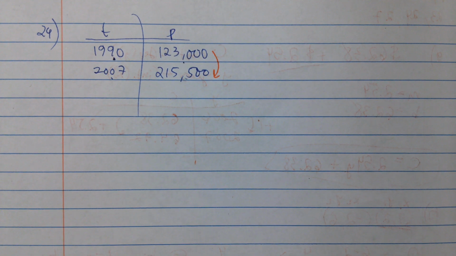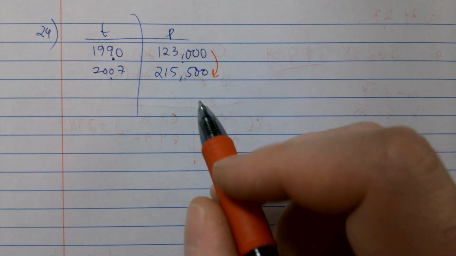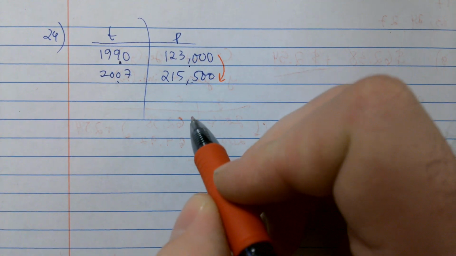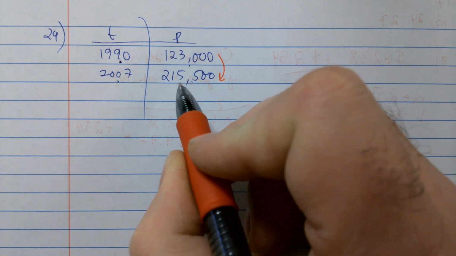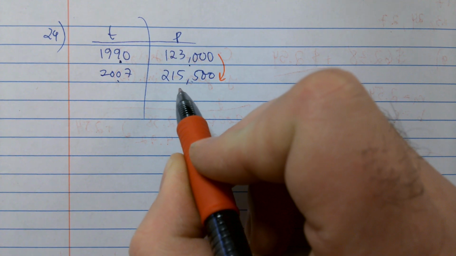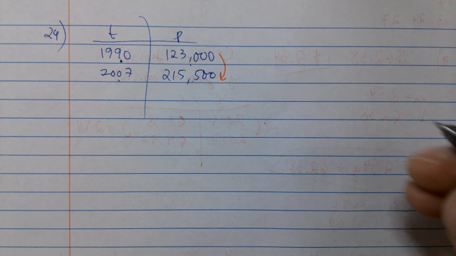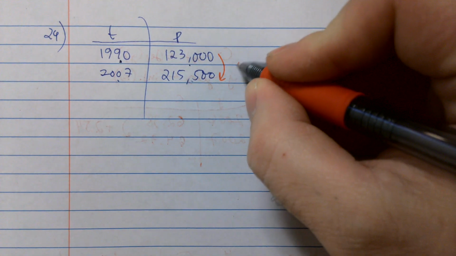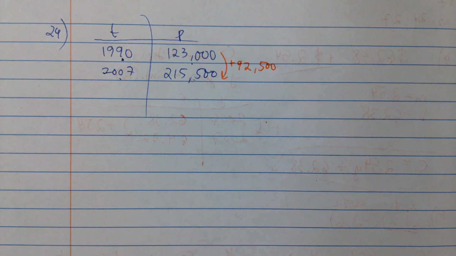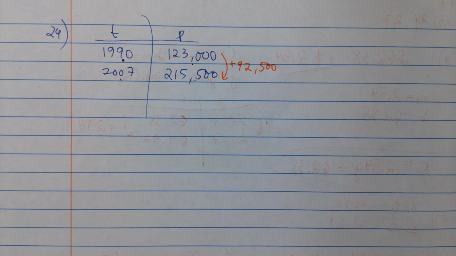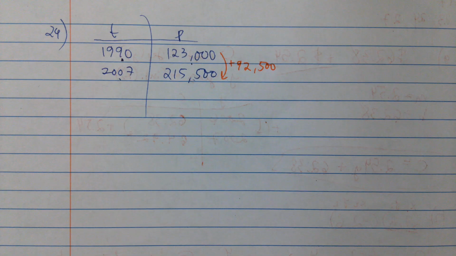It's definitely going to be 100-something thousand. Let's see. 77 plus 15 is 92, 92.5, right? 92,500. Yeah, that's right, right? Okay.